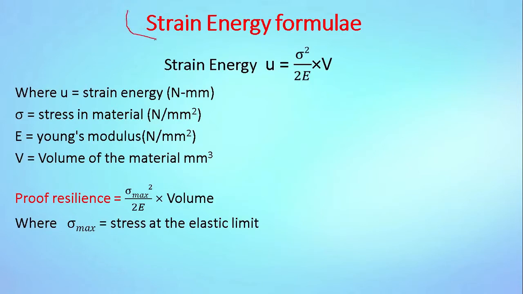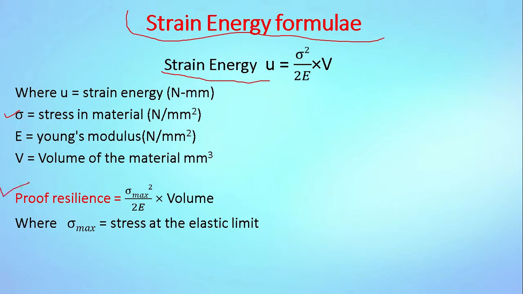Next, formula for strain energy. The derivation for the formula for strain energy is not in the scope of our syllabus. So we will see only the formula: strain energy U is equal to sigma square divided by 2E multiplied by V, where U is strain energy, unit Newton mm. Sigma is stress in material, unit Newton per mm square. E is Young's modulus, unit Newton per mm square, and V is volume of material, unit mm cube.